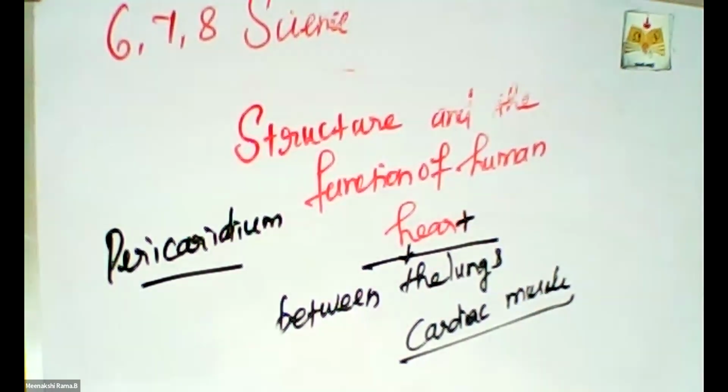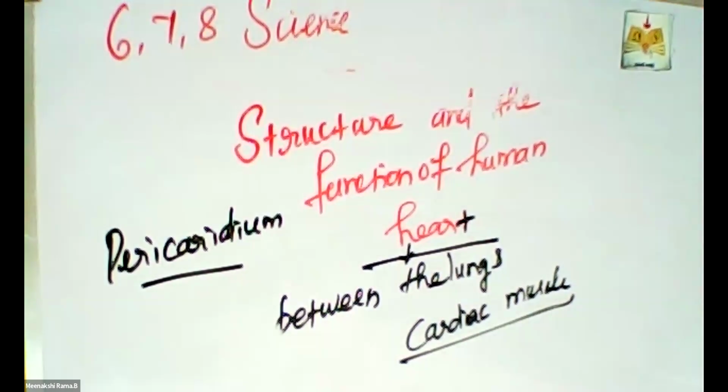Okay, and then the right atrium. This is the pulmonary vein.